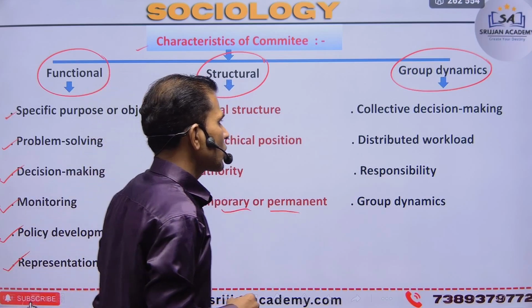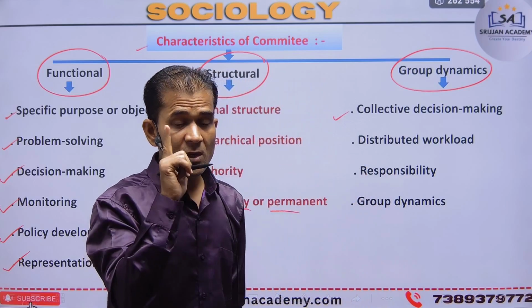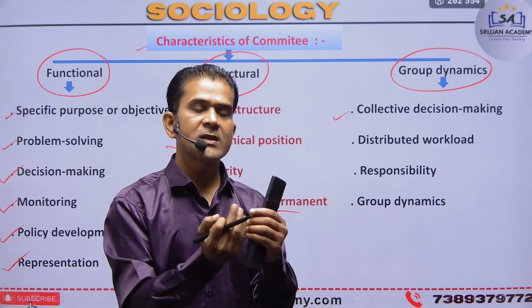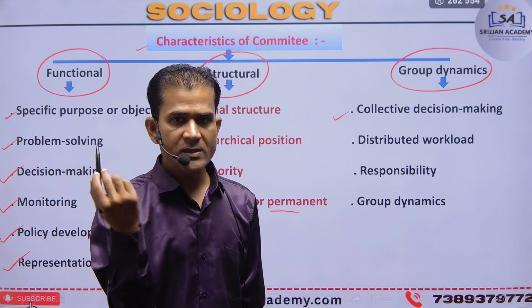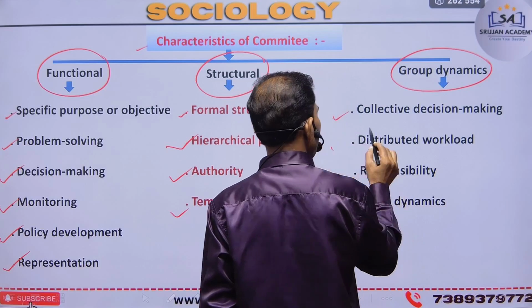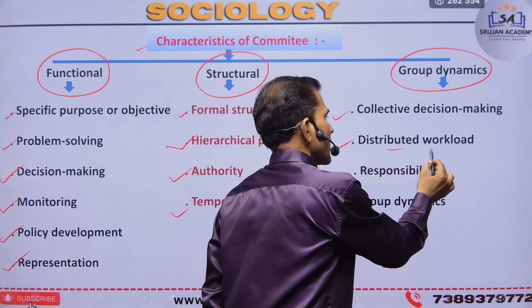Next is group dynamics. First is collective decision making, because it is not one person but the whole committee, all the members, who decide on one decision. So that is collective decision making by a committee. Next is distributed workload.